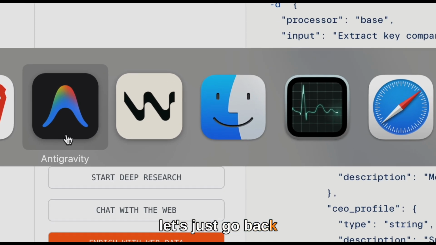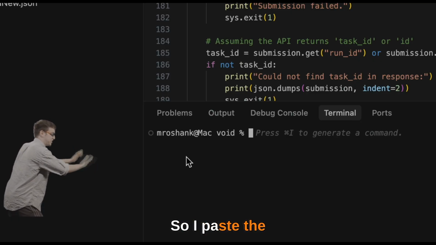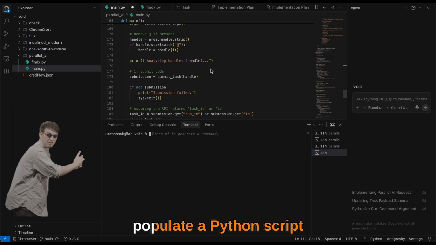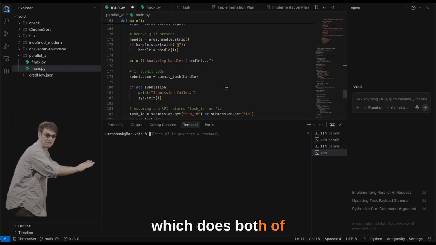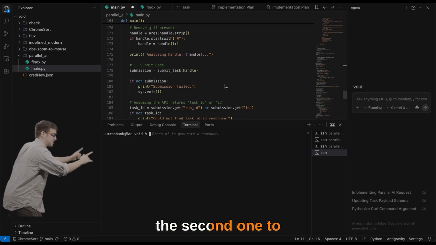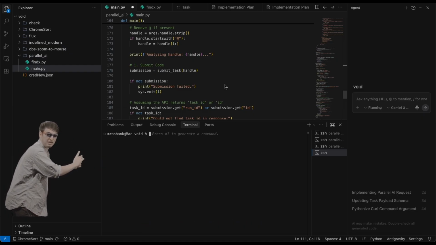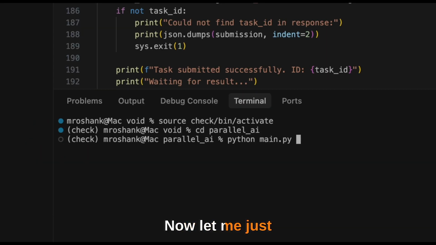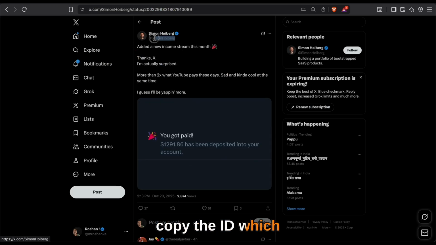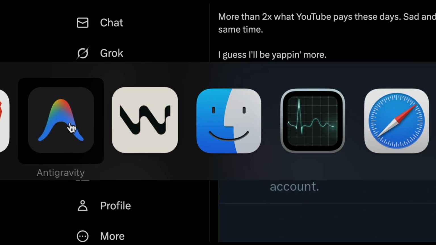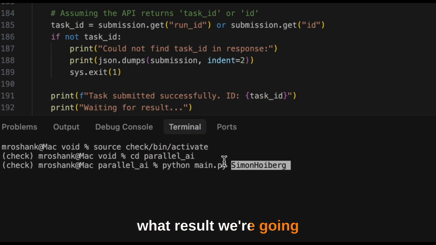So now let's just go back to our IDE. So I pasted the call command over here, and then I just asked the Gemini to populate a Python script which does both of the requests. The first one to get the run ID, and the second one to get the proper output. So it seems like I've got the Python script, and now let's just see how it works. Now let me just go back to the X and copy the ID which made me glued to the screen for the last 10 hours. And let's just see what the result we're gonna get.